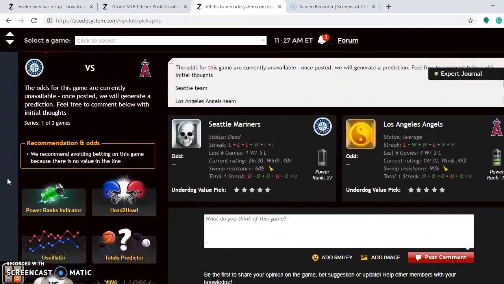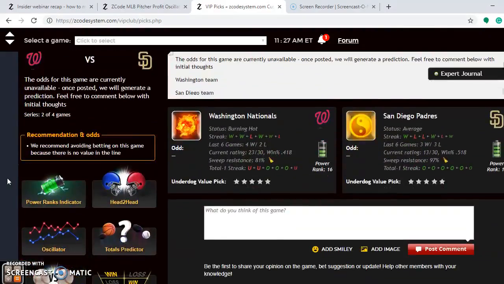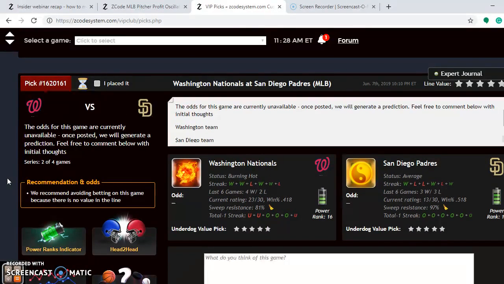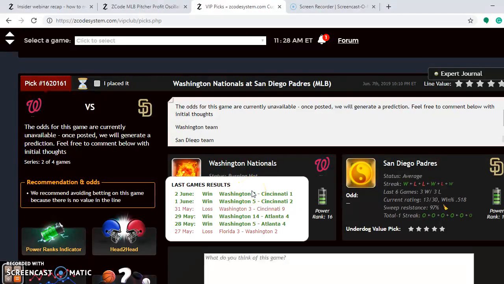Let's see which ones that I want to look at. There are a whole bunch of games for this weekend. Here we go. The Washington Nationals and the San Diego Padres is another good one. The Nationals have been playing excellent ball lately. They are burning hot. They're still in 4th in the NL East, but they're only 6.5 games out now. They have won 4 out of their last 6.